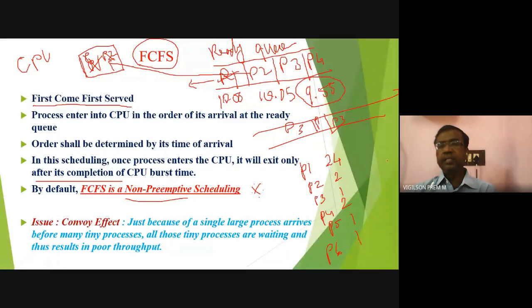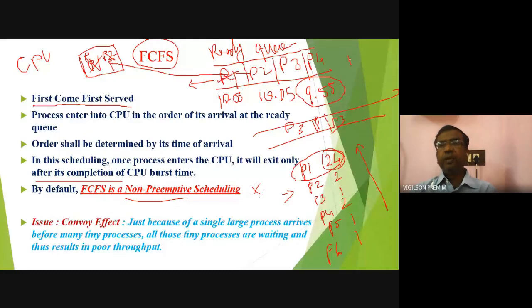In this order they are arriving at the CPU. So which process will execute first? P1 will execute first. P2 can get the CPU only after 24 seconds.